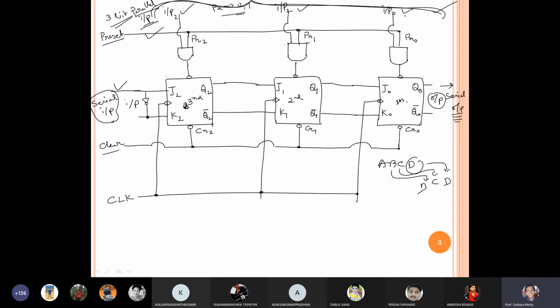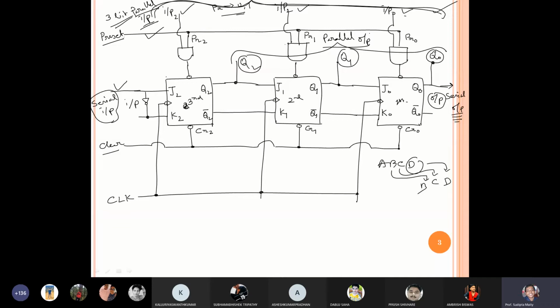Okay, now suppose I want to get parallel output. Suppose this is my output. Suppose I am taking this one output, so it is Q0. I am taking another output, suppose it is Q1, and another output, suppose it is Q2. So if I take the output from this port, this one, and this one simultaneously, then those are called parallel output. Is it clear?